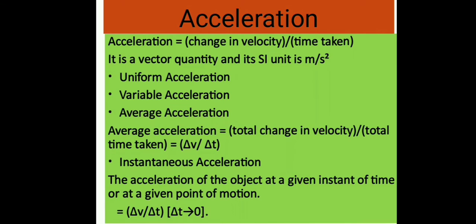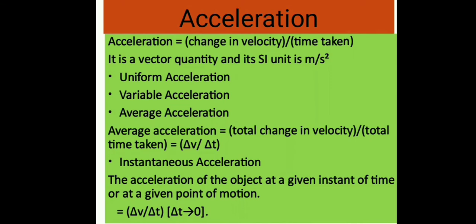Next one is the average acceleration. For a body moving with variable acceleration, the average acceleration of the body for the given motion is defined as the ratio of total change in velocity of the body during the motion to the total time taken. Average acceleration equals total change in velocity divided by total time taken, that is delta v upon delta t.